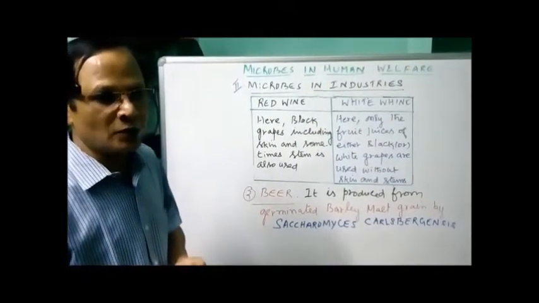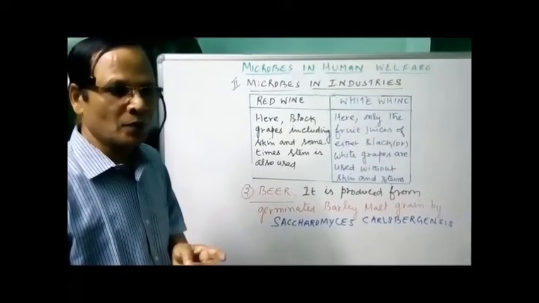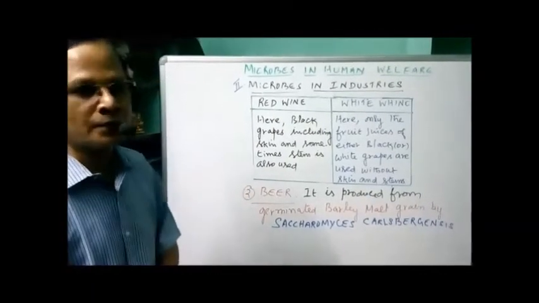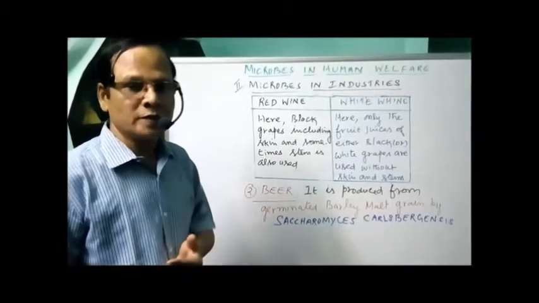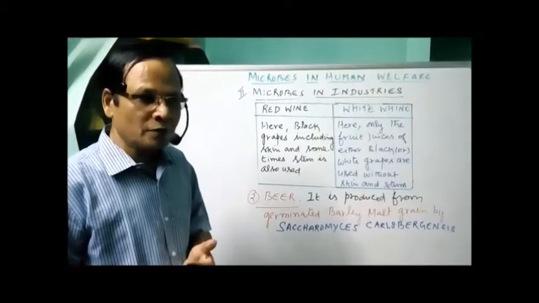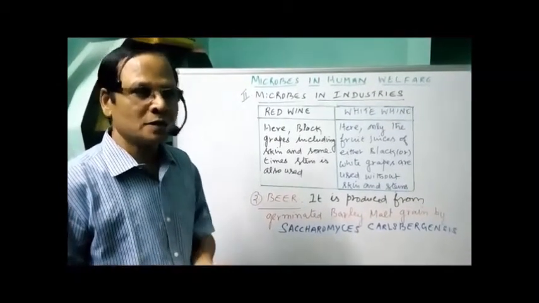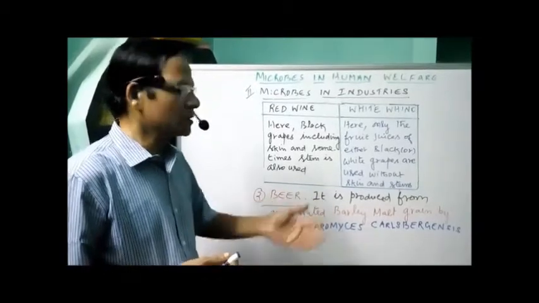Brandy, whiskey and rum are all distilled alcoholic beverages. Whiskey is an example of a distilled alcoholic beverage, which is normally made from the fermented grain mass, the crushed grain, again by Saccharomyces cerevisiae.